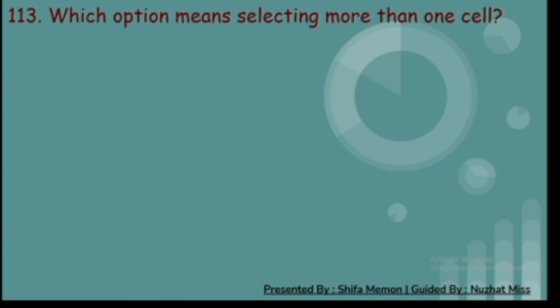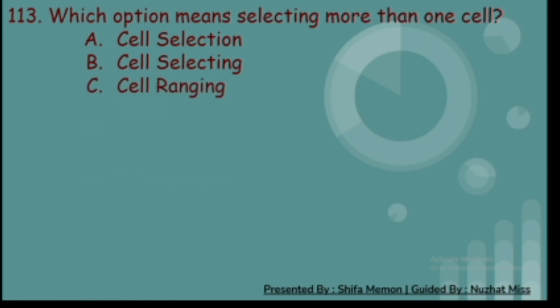113. Which option means selecting more than one cell? A. Cell selection, B. Cell selecting, C. Cell ranging, and D. Cell range. And the correct answer is D. Cell range.